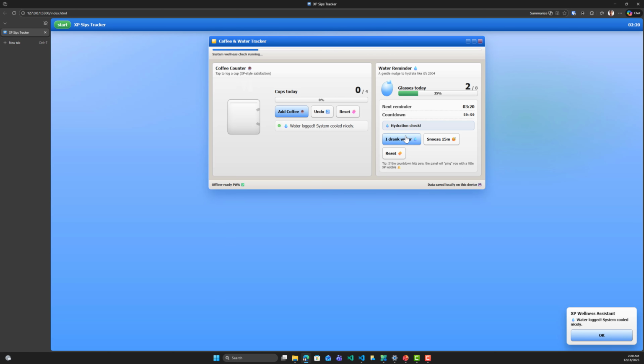I can click I drank water again and again, and we can reset this button. So this is a beautiful animation that has been added through the other prompt file that I have created. Now we can even create another prompt file, for example, in order to modernize this view, like a Windows 11 style.